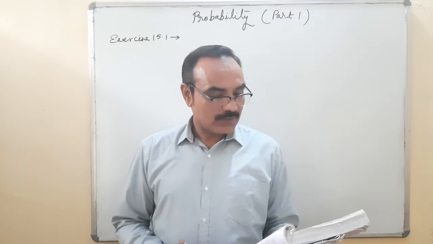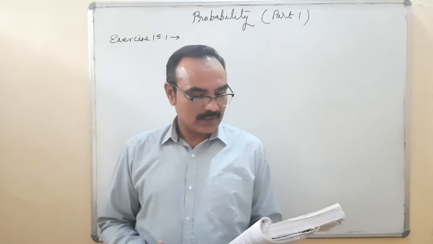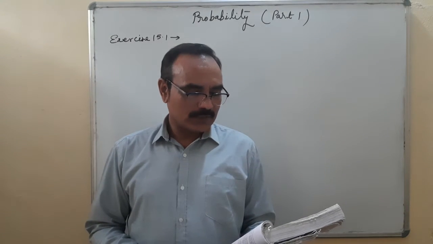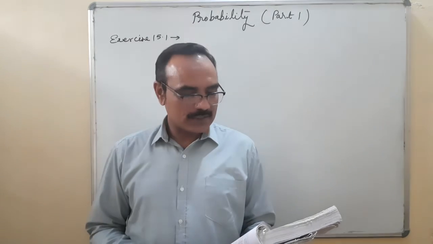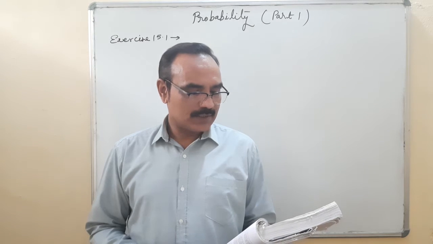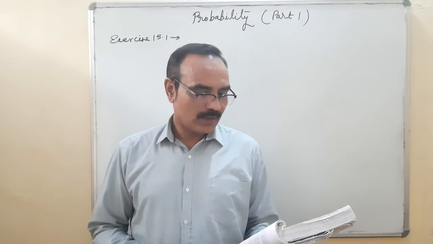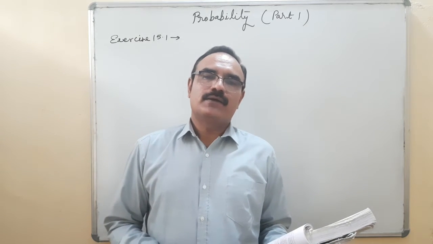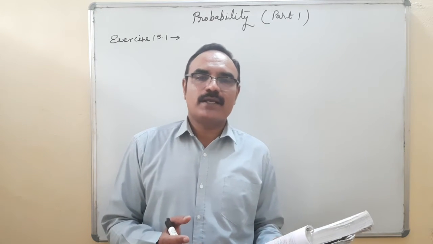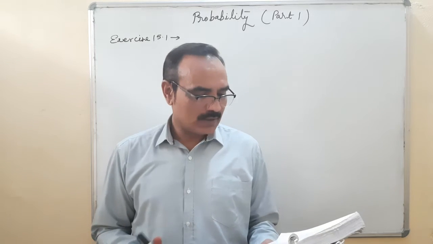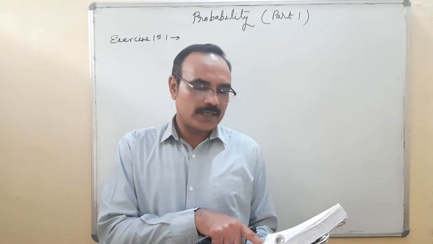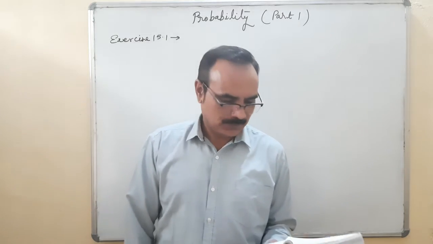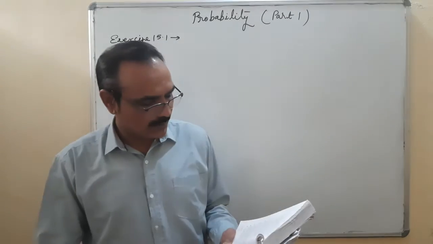Now we are discussing question number 7. It is given that in a group of 3 students, the probability of 2 students not having the same birthday is 0.992. What is the probability that the 2 students have the same birthday? So having the same birthday and not having the same birthday, their sum is 1. Not having the same birthday is 0.992. Having the same birthday, 1 minus 0.992. Okay, that also can be done.